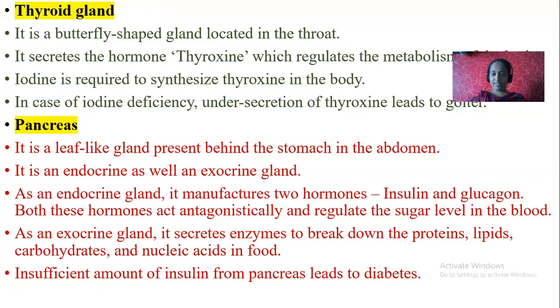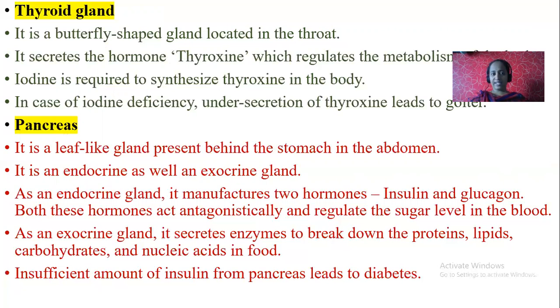If we use iodized salt, the iodine stimulates our thyroid gland to produce thyroxine hormone at normal levels. If there is a deficiency of iodine in our salt, it leads to deficiency of thyroxine hormone, and that leads to goiter.